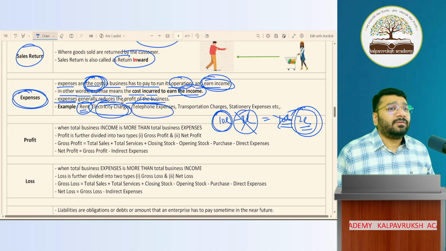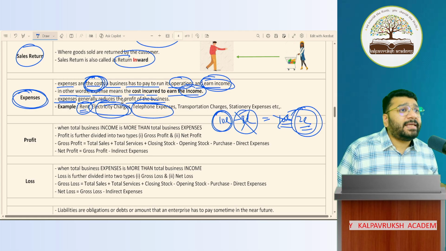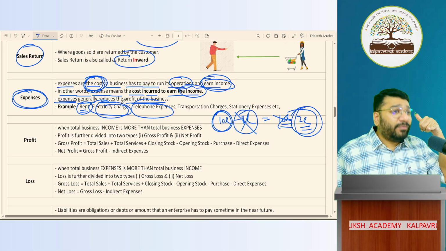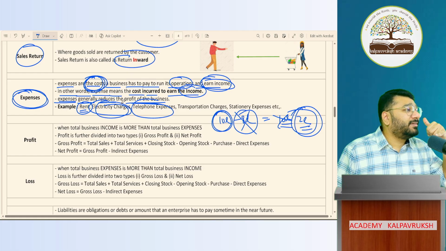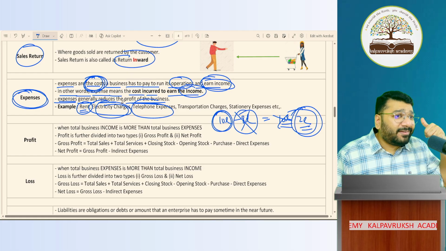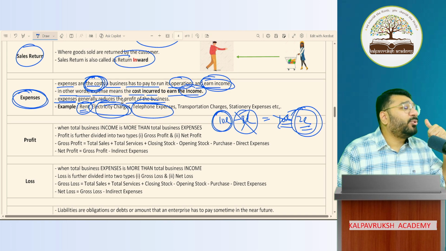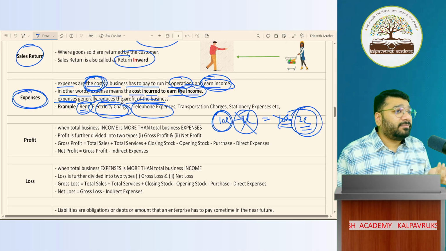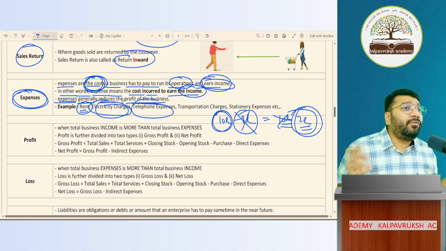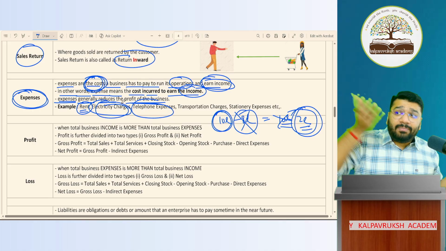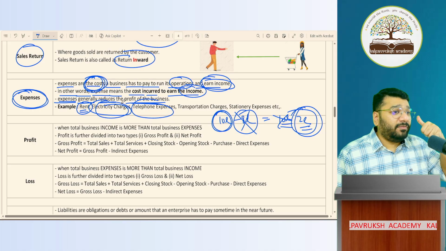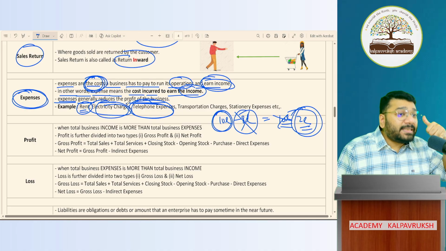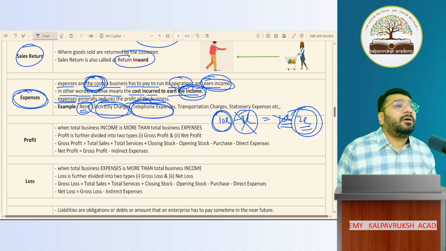Telephone expenses. Tell me, people, before you came to this academy, what did you do? You called and found out, sir, do you take class? We take class. What is the timing of the class? Every Tuesday, Thursday, Saturday, we take so and so time. Sunday, we take so and so time. So much is the fees. All the initial communication was through telephone. Imagine if I don't pay the telephone bill, can I function my business? Because nobody will come directly here. For convenience, people always call first. So the telephone expenses that I'm incurring every month help me to earn the income, either directly or indirectly.